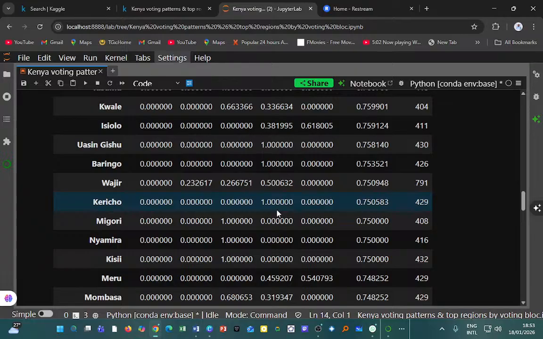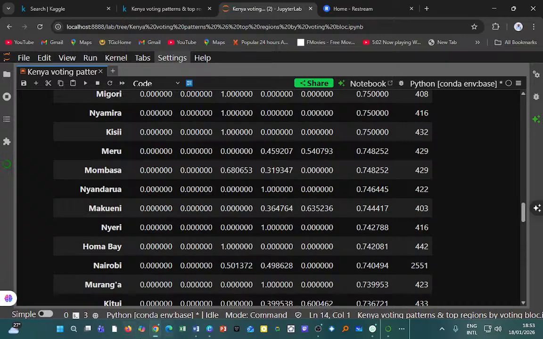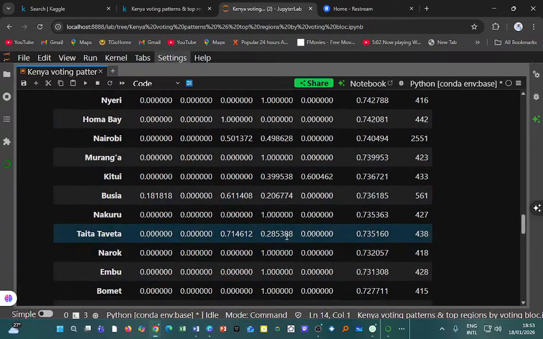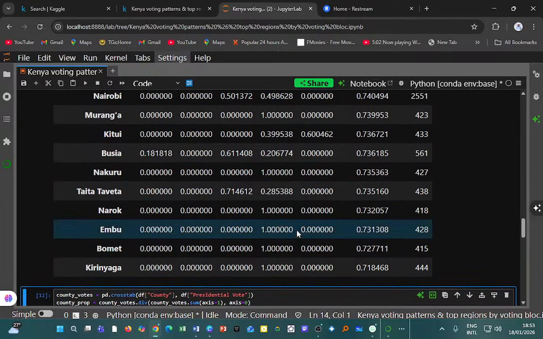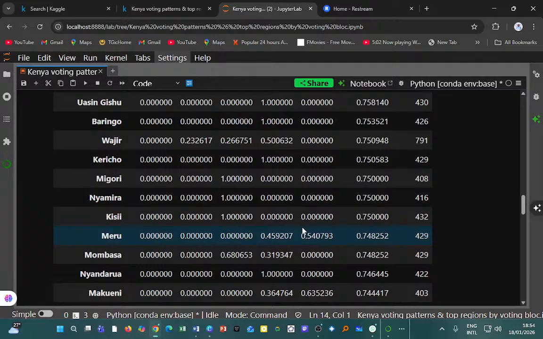Now, Garissa, 0.499, ODM 0.3, like that. So it's competitive under the surface. UDA can lock it with coalition maintenance and service delivery messaging. ODM can gain by targeted persuasion plus respected local brokers. So basically, that is the insight for this data.